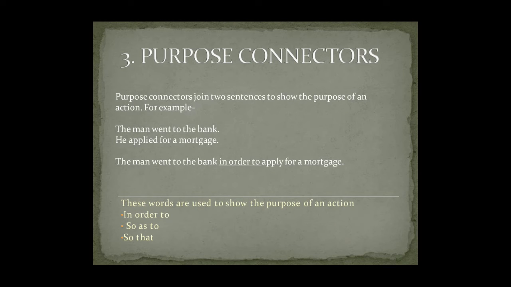The third one is purpose connector. Purpose connectors join two sentences to show the purpose of an action. For example, the man went to the bank. He applied for a mortgage. The man went to the bank in order to apply for a mortgage. These are the words which are used to show the purpose of an action: in order to, so as to, so that.